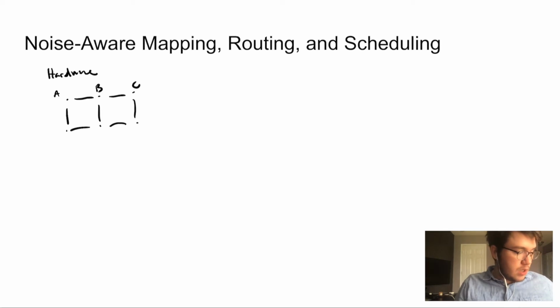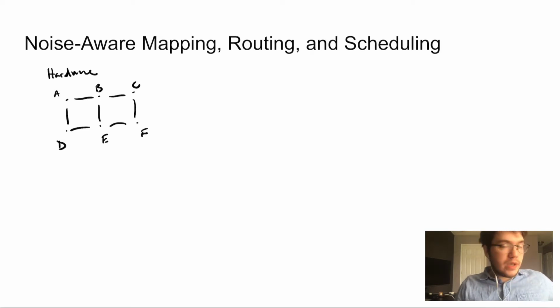So for example, if we just finish labeling these, in order to interact with qubits A and F, we know that we'd have to move through other qubits in order to interact program qubits that are mapped far apart. However, this graph can also be extended to account for more hardware information.